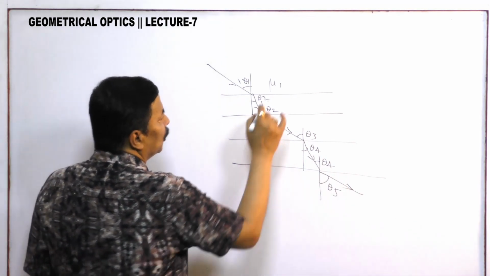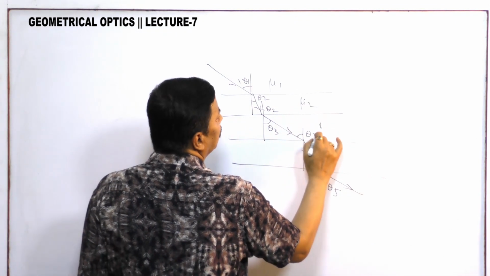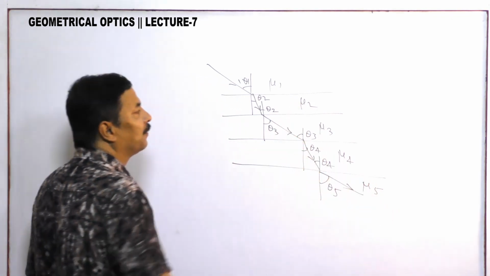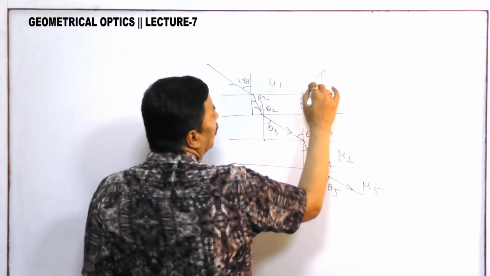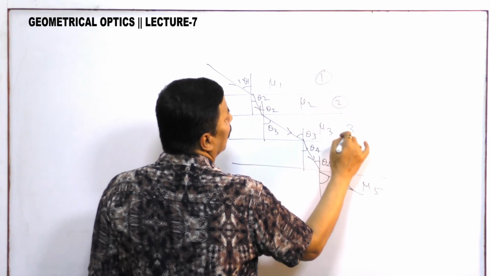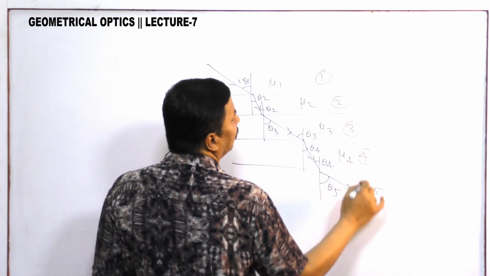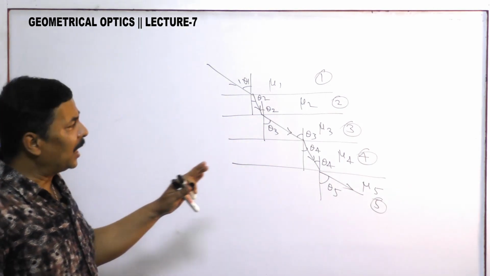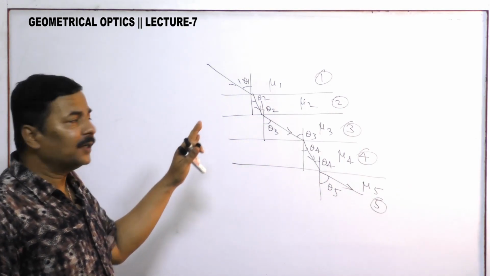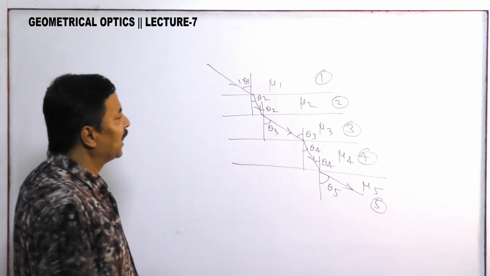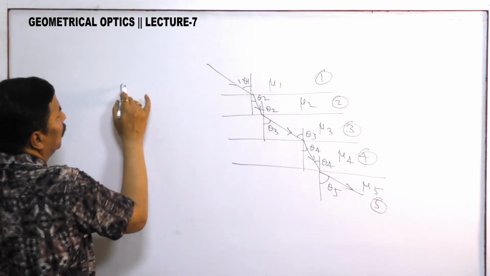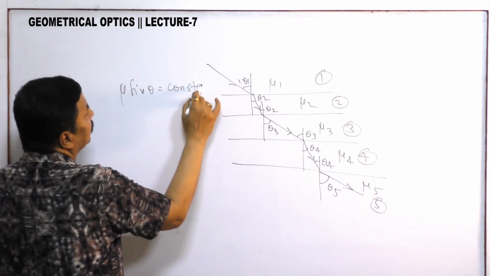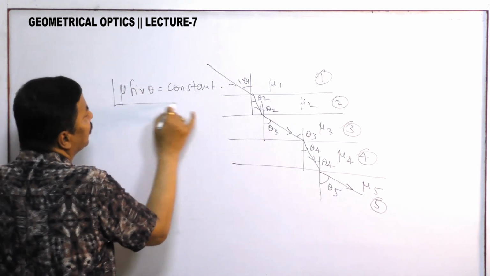Suppose mu 1, mu 2, mu 3, mu 4, mu 5 are the absolute refractive indices of the first, second, third, fourth, fifth medium, and so on, whatever the value. The general statement of Snell's law is that mu sine theta is equal to constant. This is the general form of Snell's law.